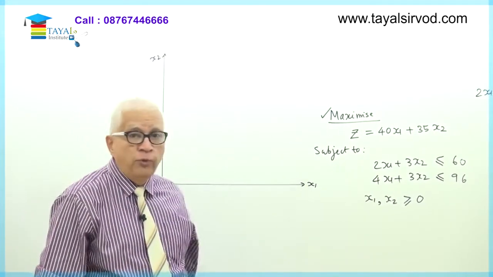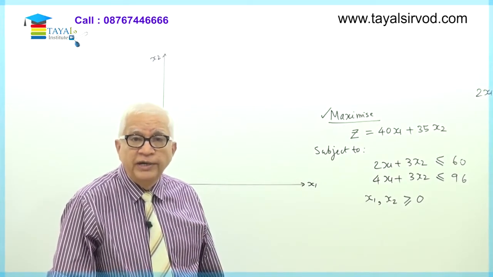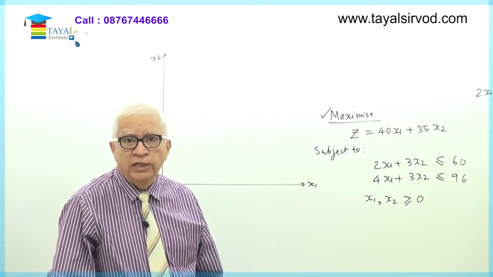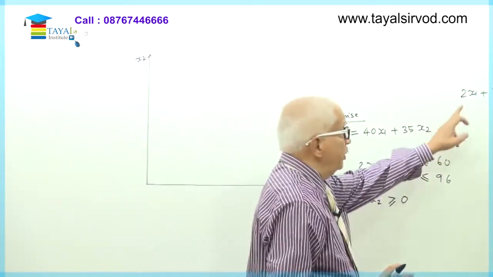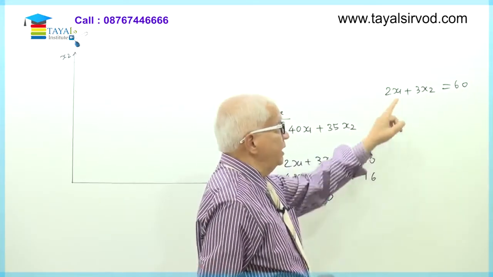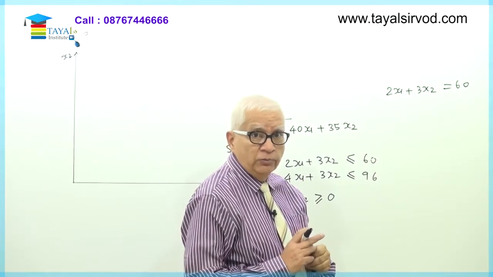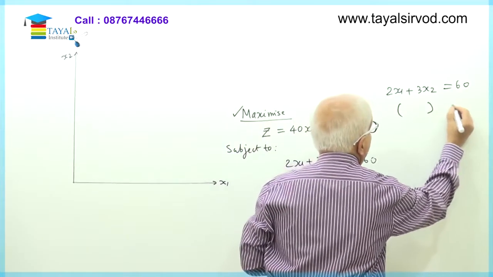So how do I get 2 points on this straight line? By taking 2 points on the straight line. One convenient way, which works many times, is to make the value of one particular variable 0 and find out the value of the other variable. So for example here, if I put x1 equal to 0, okay, see what are the points? I want 2 points on this straight line.